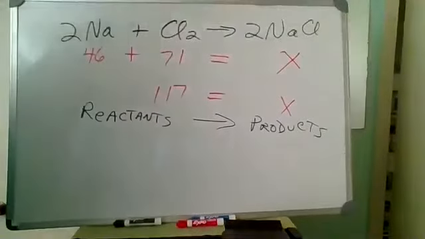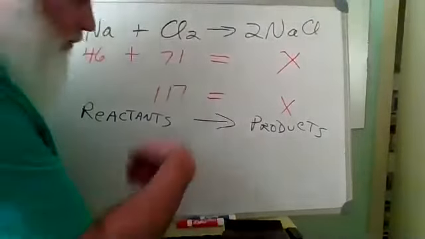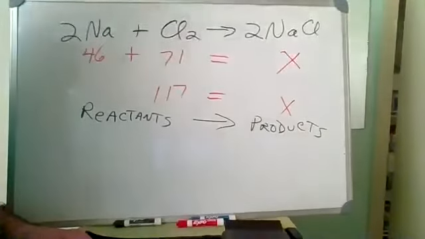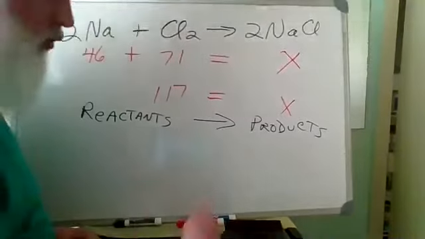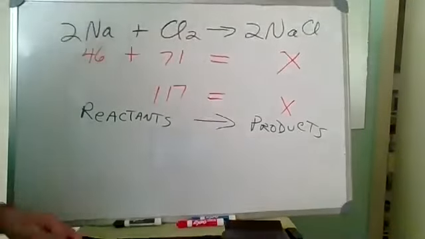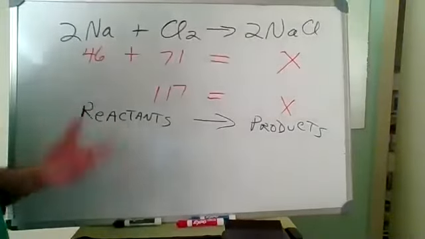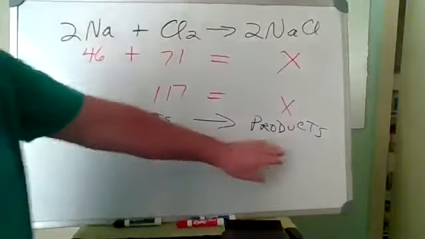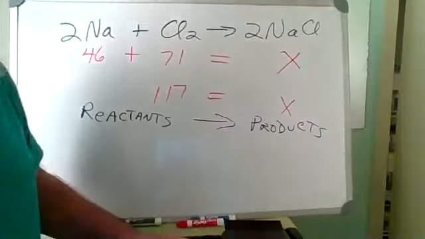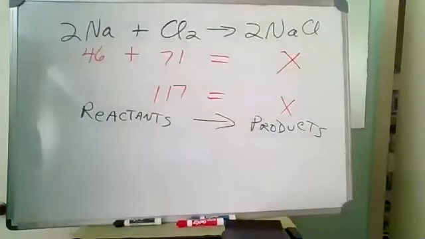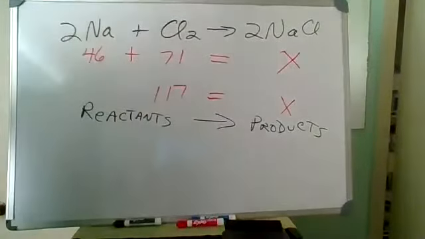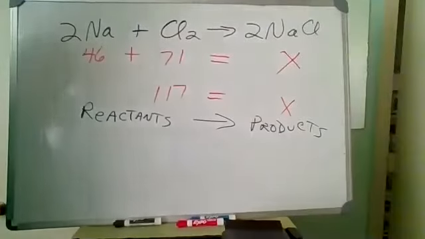Any questions there? Remember that the products are produced, so they're what you end up with. You can think of the reactants, if you like to bake, as chocolate chips, some flour, some sugar, maybe an egg or two. And the products are the chocolate chip cookies.